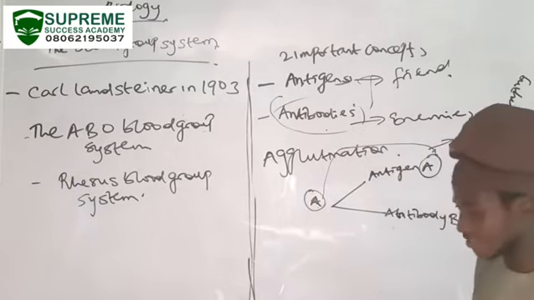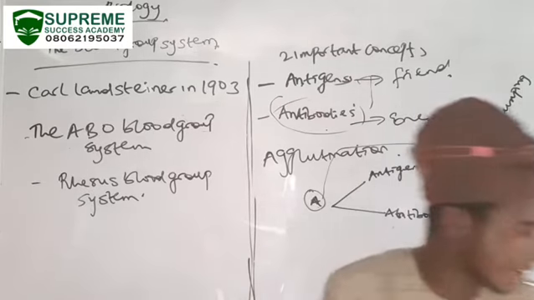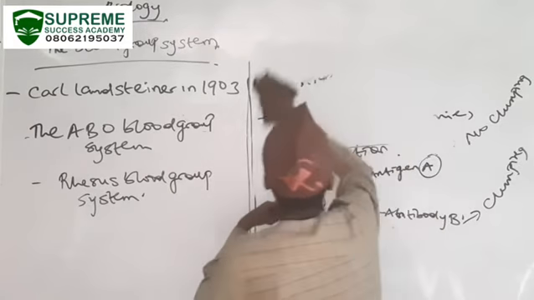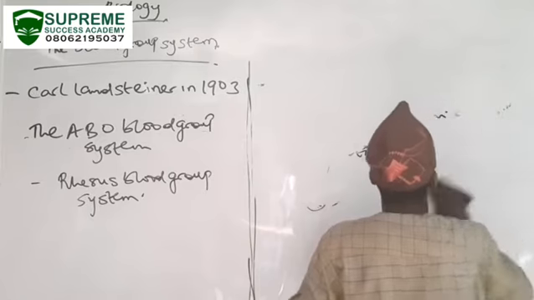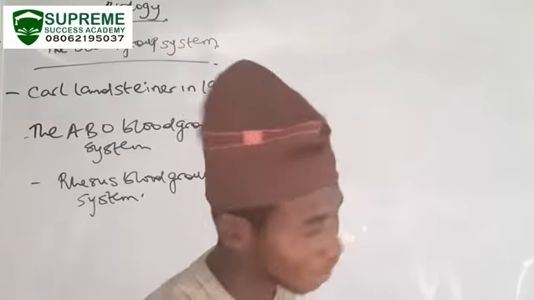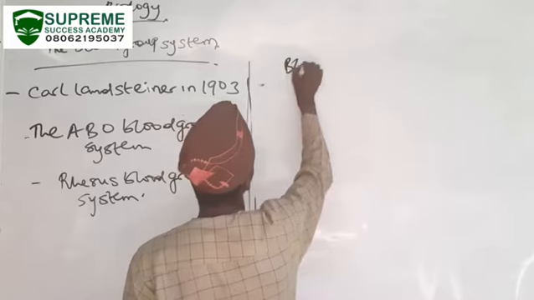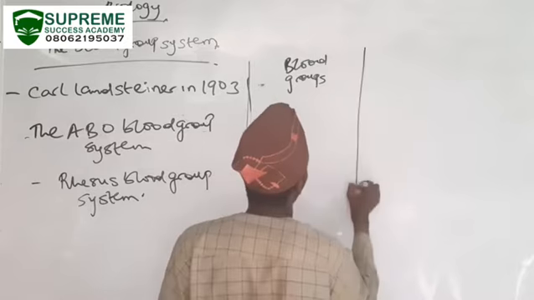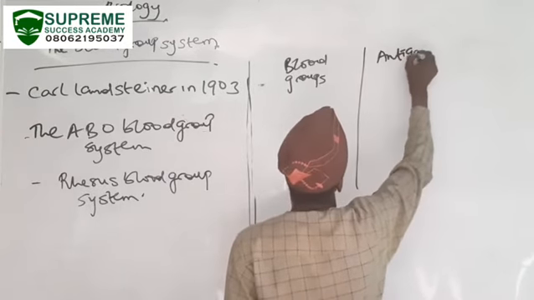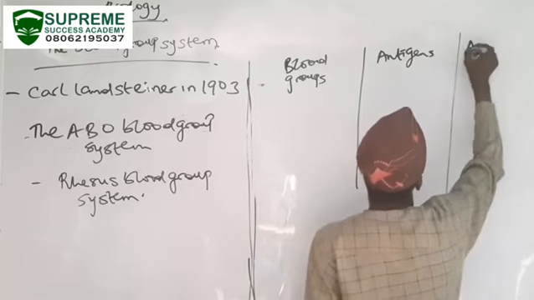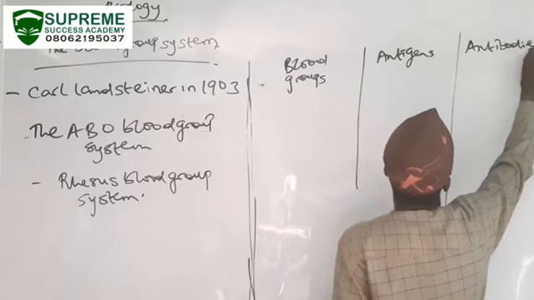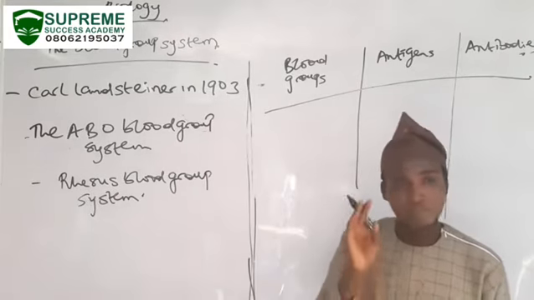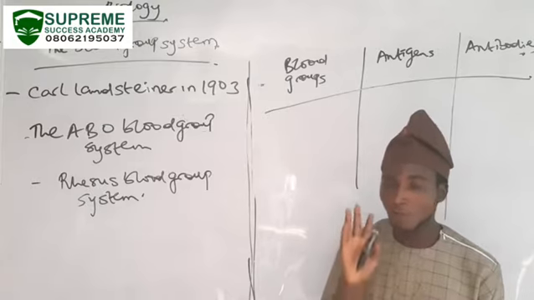If you have not understood that, let's make the illustration clearer. Antigens and antibodies. These are the blood groups and their antigens and antibodies. According to the ABO blood group system, we have four main types of blood group.